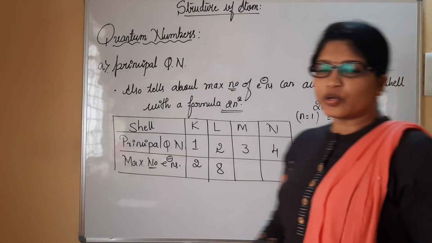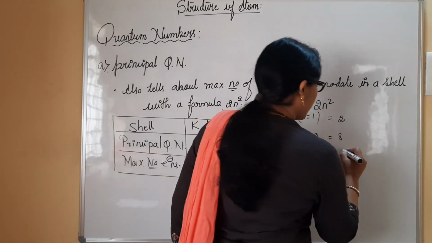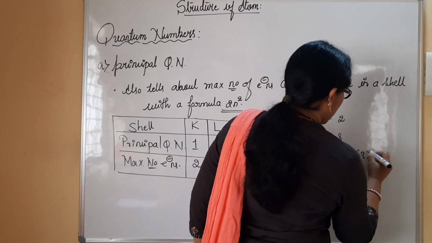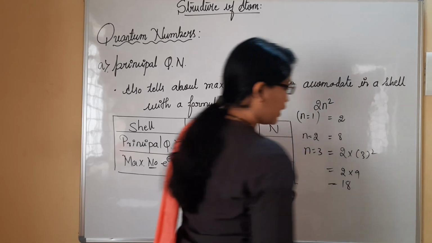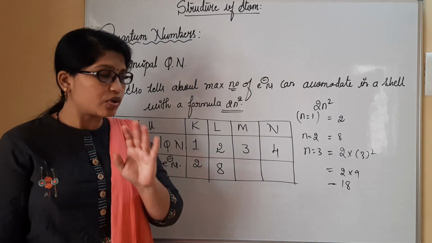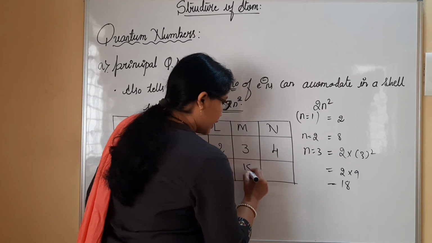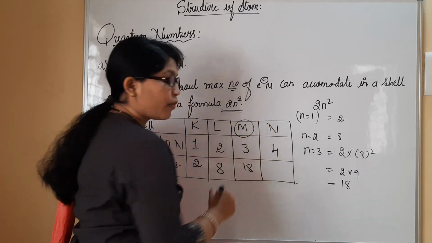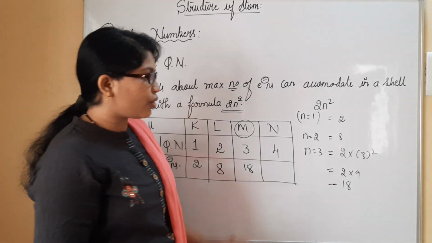I'm sorry, I had put 10 here, but we would get 2n square. If you do 2 into 3 square, you will be taking 2 into 9, then totally 18 electrons should be filled. I'm sorry, I made a mistake. Here we have to fill in total 18 electrons when the n value you are considering is 3. At the maximum we can fill 18 electrons.